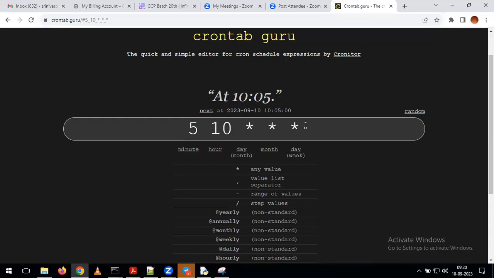Generally, people think defining a cron expression is very difficult, but it is very simple if you understand the meaning of each and every star here. The first star represents the minute, the second star is the hour, the third star is the day of the month, the fourth star is which month, and the last star is which day of the week you want to trigger.